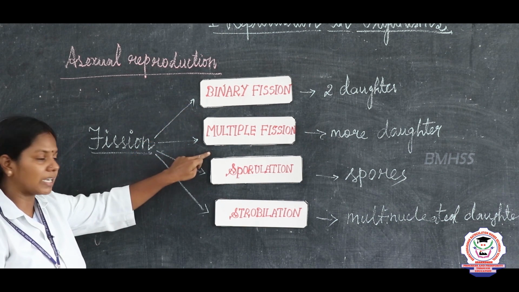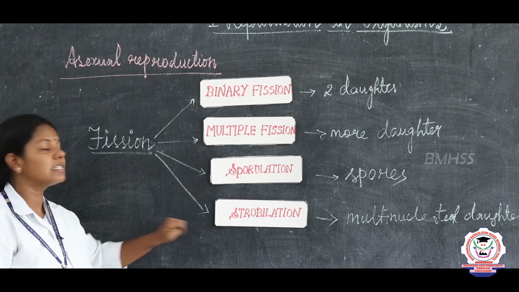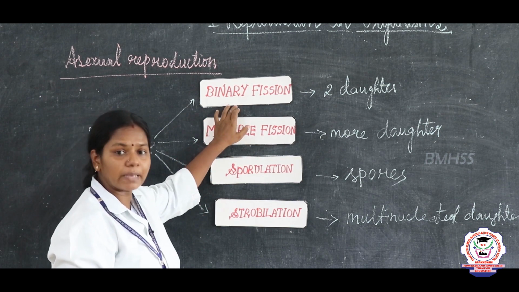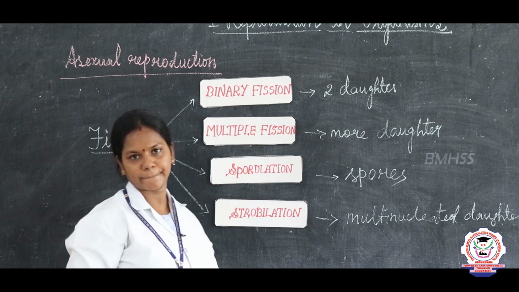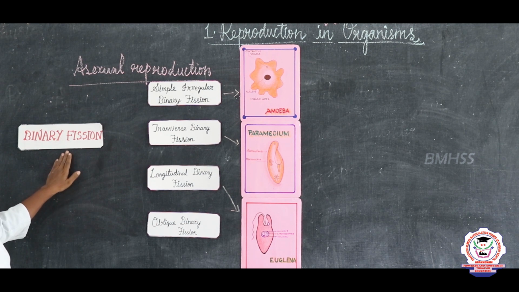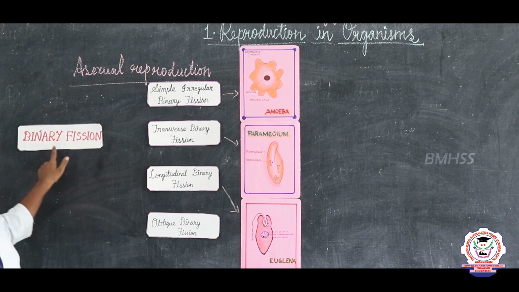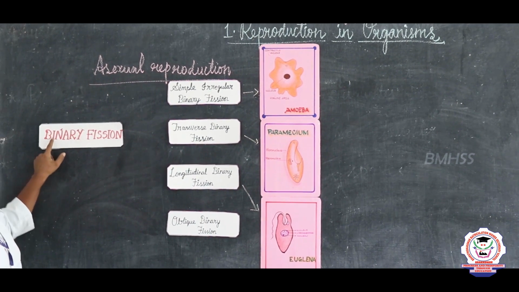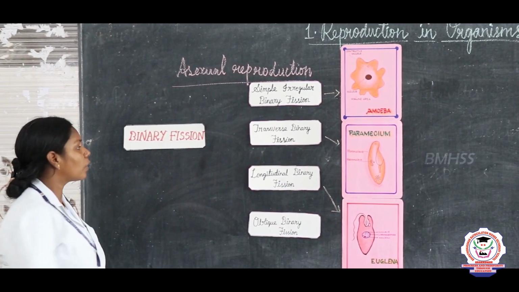Binary fission, multiple fission, sporulation and strobilation. Now we are going to study the first type, binary fission. What did I tell you about binary fission? If an organism divides into two. What do you mean by bi?